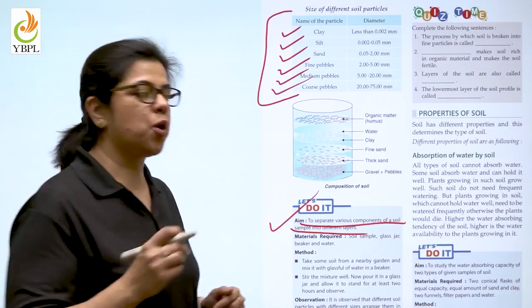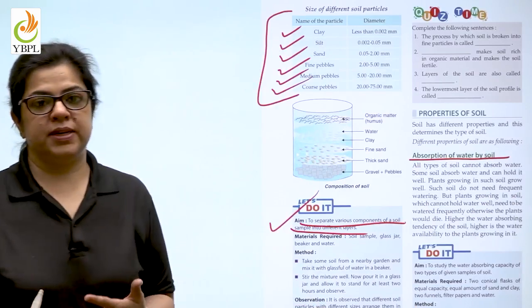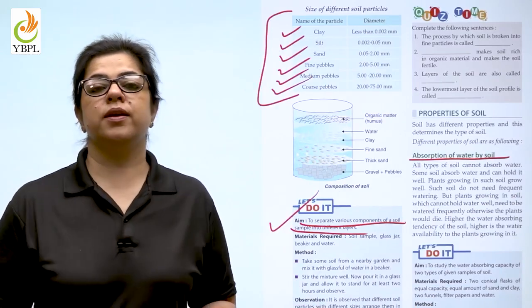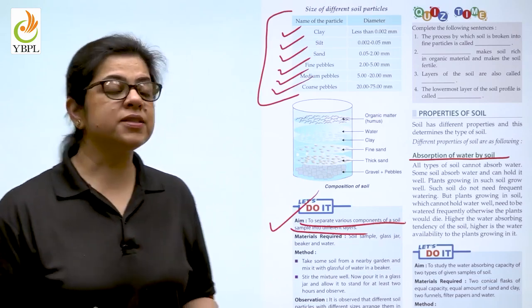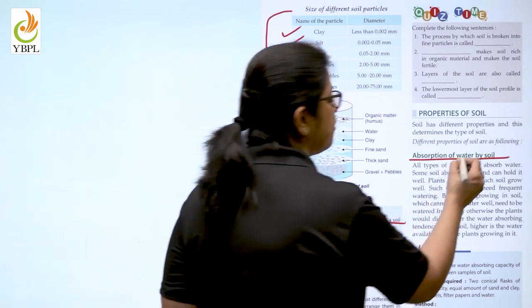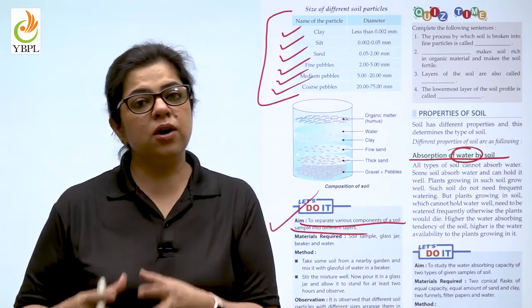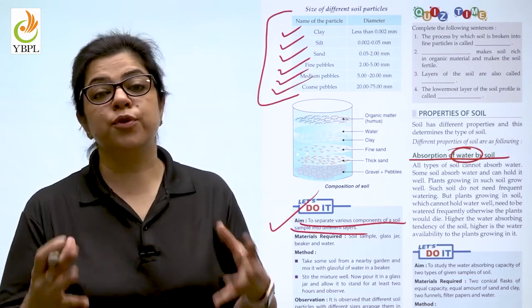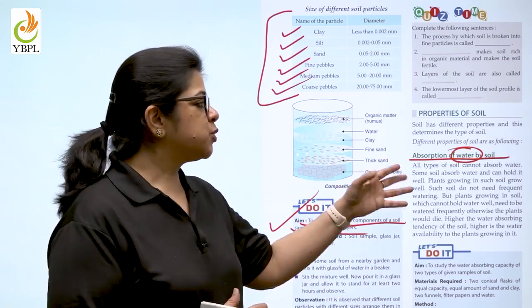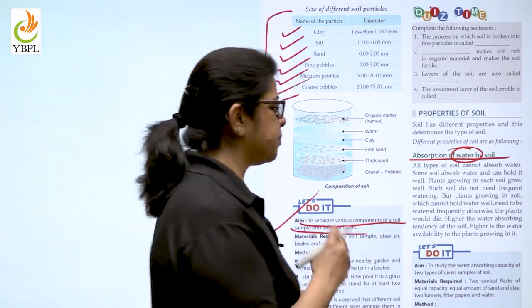Coming next to the properties of soil. So soil exhibits different properties. Different kinds of soil will show these properties differently. So let us first understand about the absorption of water. Now, if the soil is not going to absorb water, where is the plant going to get water from? That is why absorption of water becomes a very, very important requirement.